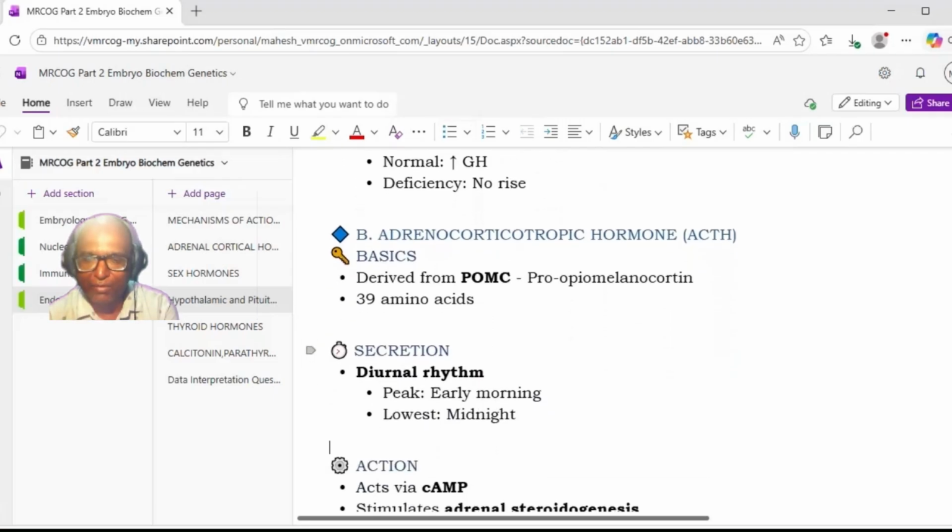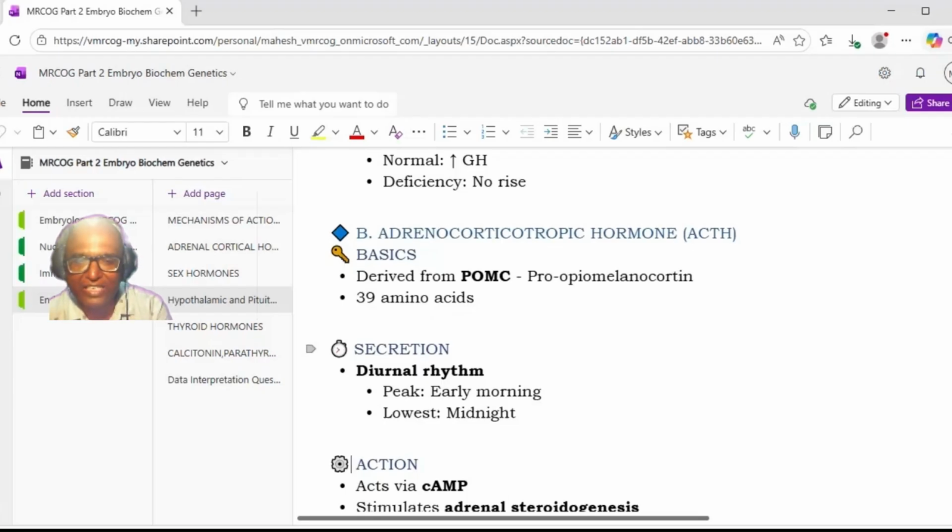Now coming to the next hormone, adrenocorticotropic hormone. It is derived from POMC, pro-opiomelanocortin, and has 39 amino acids. We have seen ACTH, long alphabets, with the least number of amino acids, that is 39.